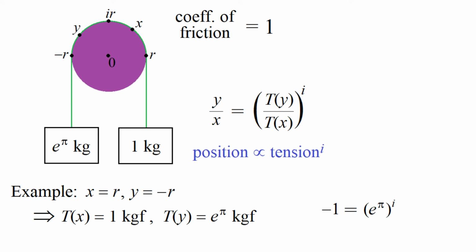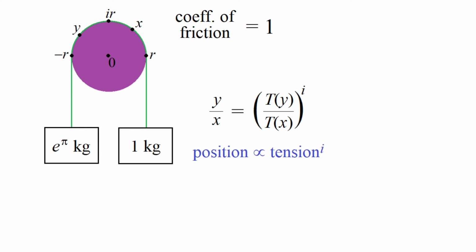Okay, so we've described this interesting proportionality between position and tension. And so if you imagine that we have a device that can measure the tension at any point along the string, then what we've effectively set up is a mechanical calculator for raising positive numbers to the power of i. So I think this is quite nice.